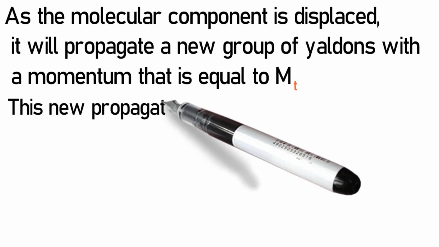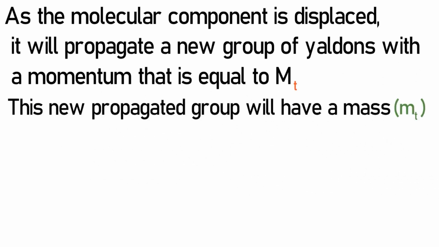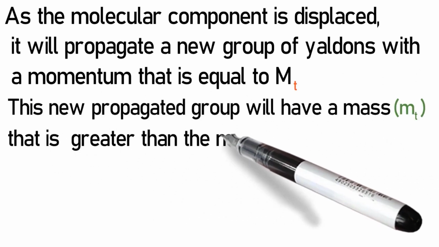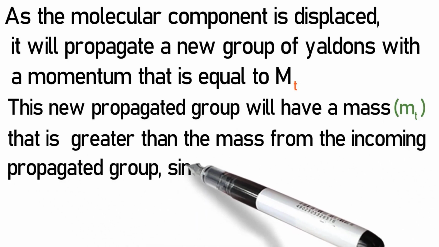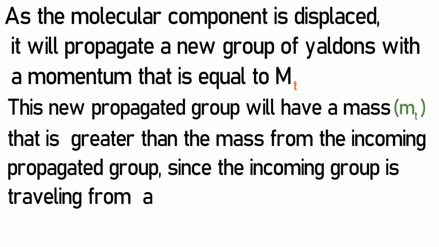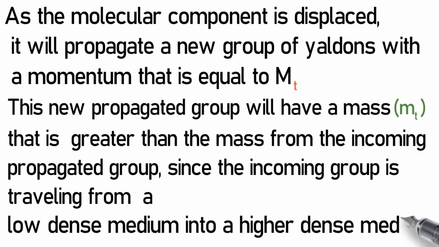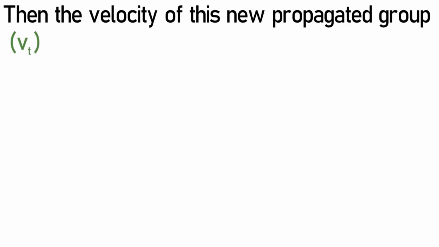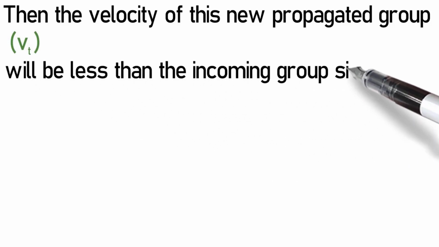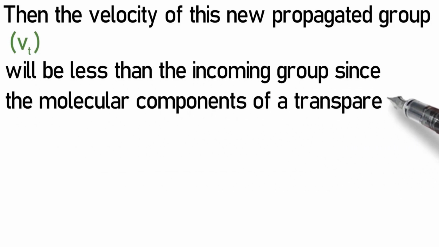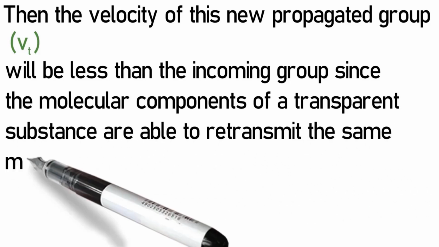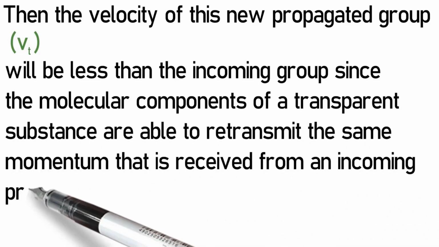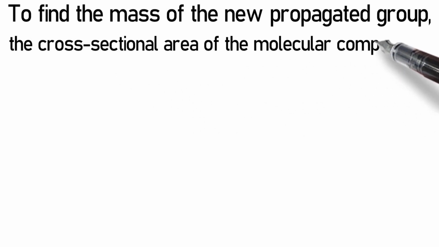The new propagated group will have a mass, m sub t, that is greater than the mass from the incoming propagated group, since the incoming group is traveling from a low-dense medium into a higher-dense medium. Then the velocity of this new propagated group, v sub t, will be less than the incoming group since the molecular components of a transferred substance are able to retransmit the same momentum that is received from an incoming propagated group, mg.